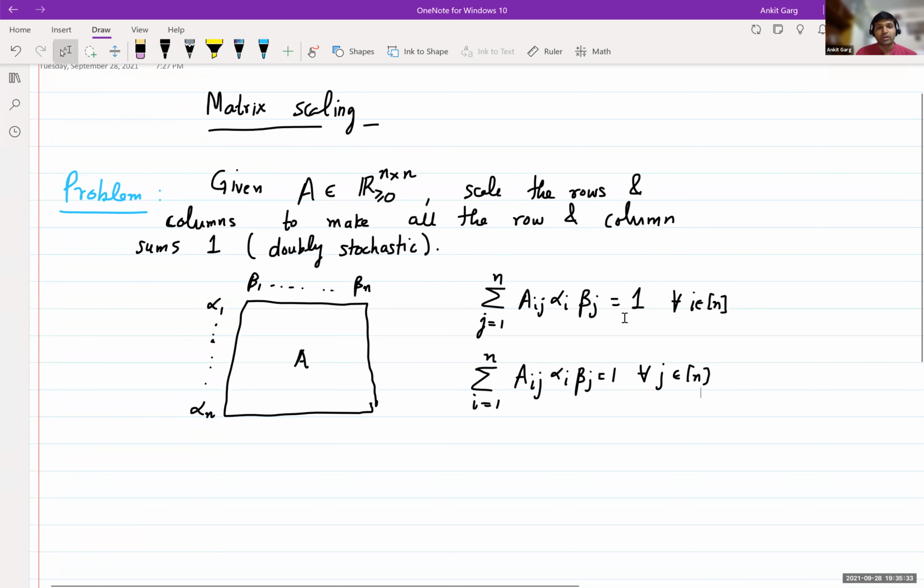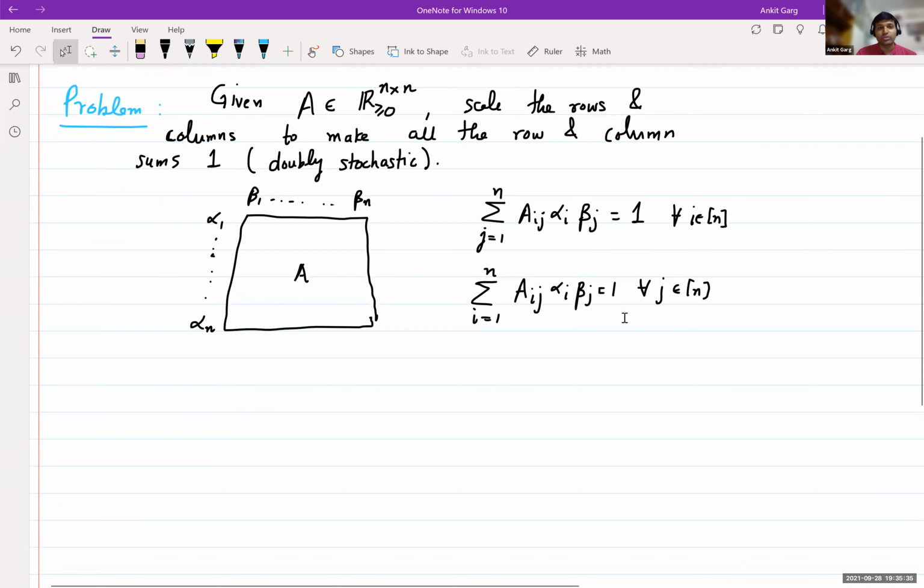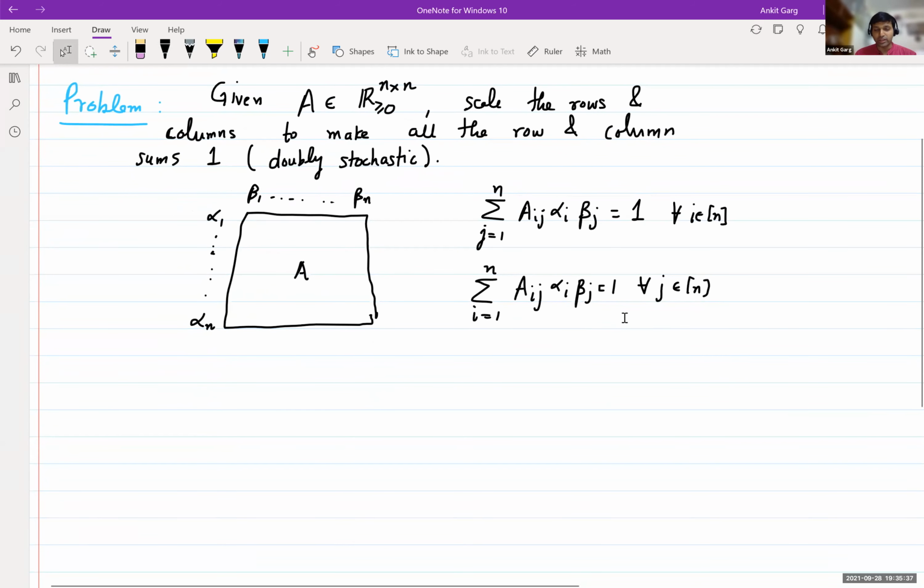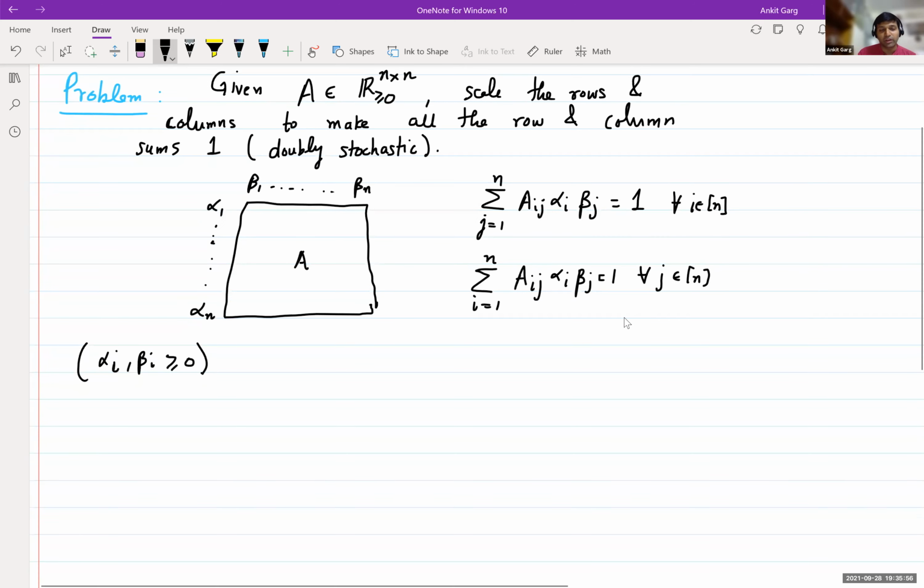Feel free to stop at any point if something is not clear. Those alpha i's and beta j's, are they required to be positive, non-negative? Yes, good point. So alpha i and beta i are non-negative. In fact, positive, right? If you multiply by 0, the row will become 0. Okay, so let's look at some examples.